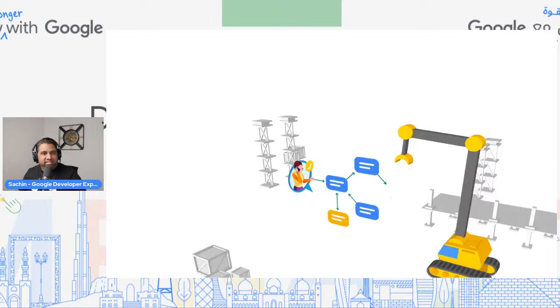Okay, so we said that we have a visual flow builder. You'll get to see how that is done. I'll show you a demo of that. In that case, you'll get to see how Dialogflow CX is different from Dialogflow ES.